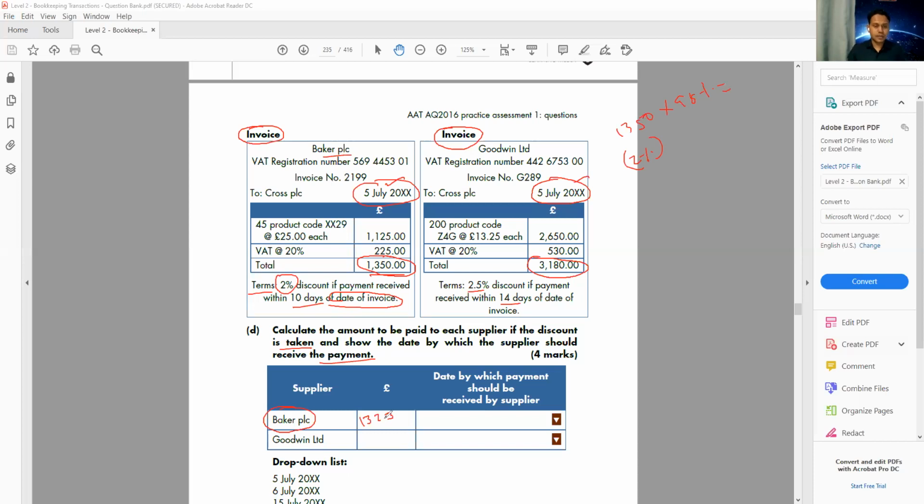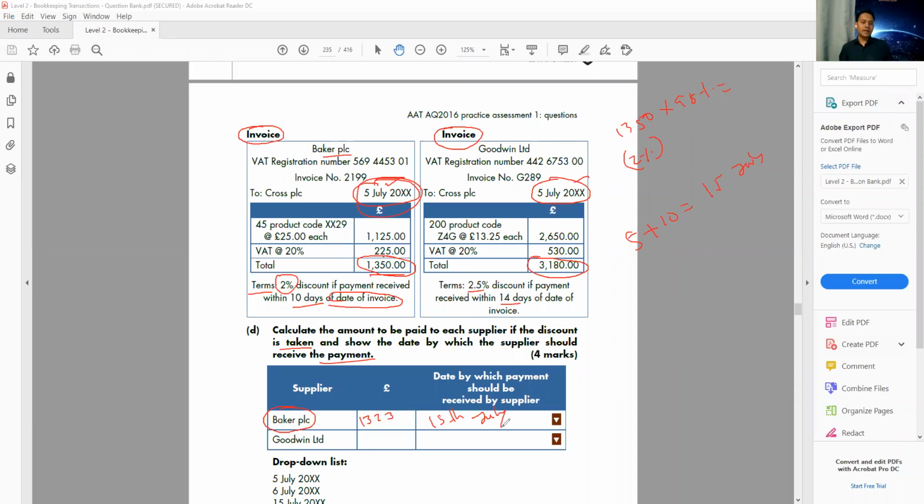And the date: from the invoice date, I have 10 days. 5 is the invoice date and I add 10 more days, so that will be 15th of July.